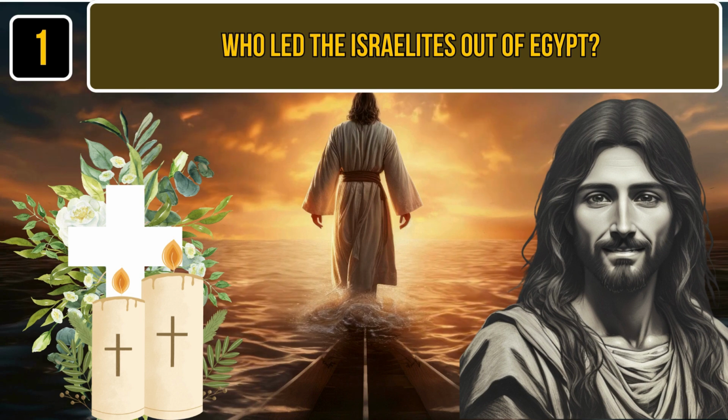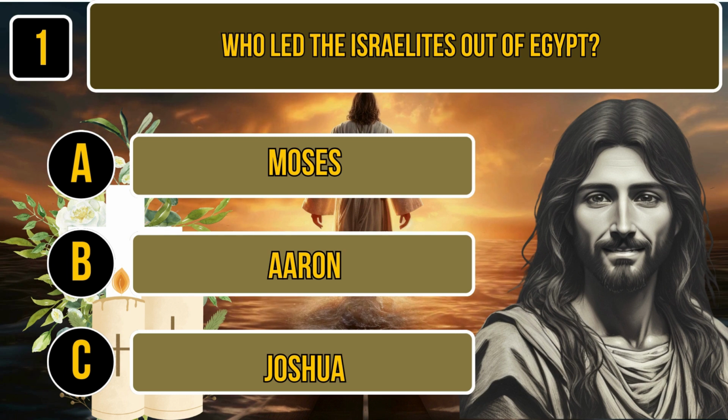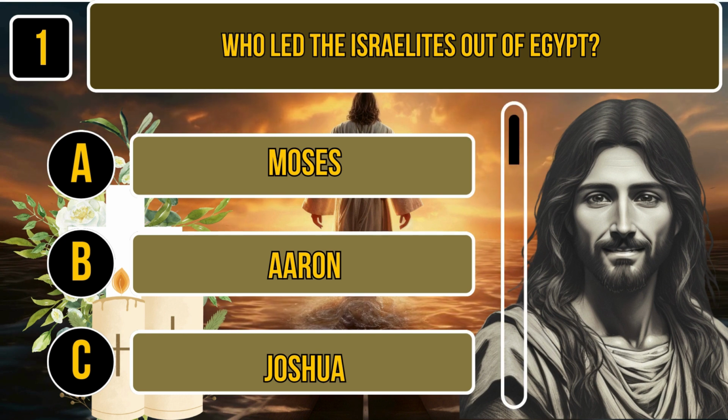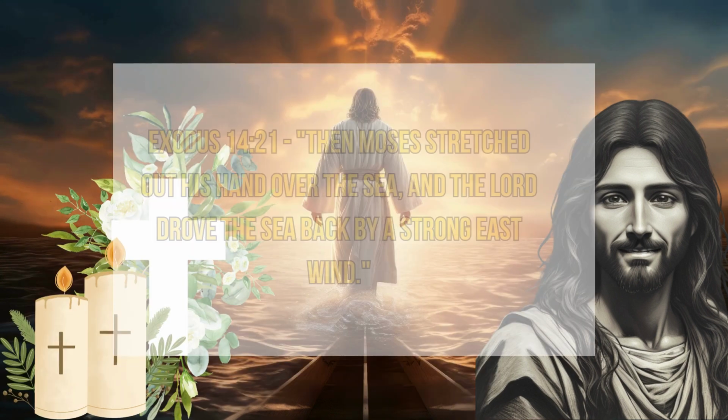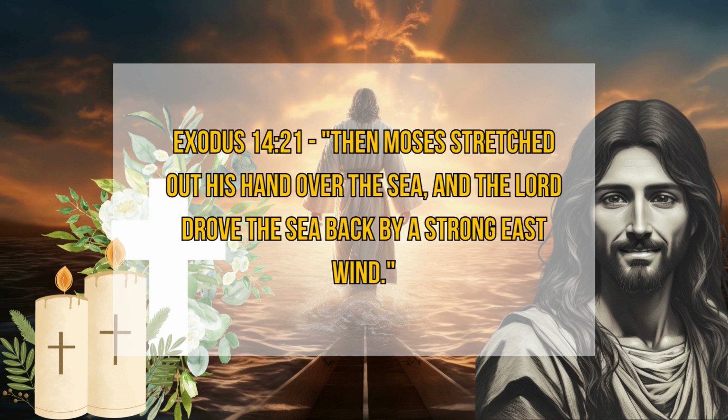Question number 1. Who led the Israelites out of Egypt? A. Moses. B. Aaron. C. Joshua. Time for thinking. The correct answer is Moses. Exodus 14:21. Then Moses stretched out his hand over the sea, and the Lord drove the sea back by a strong east wind.